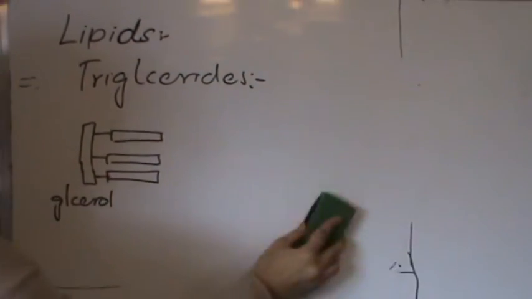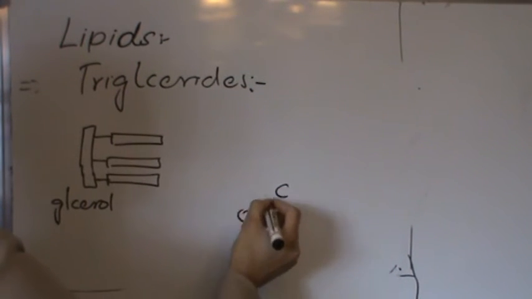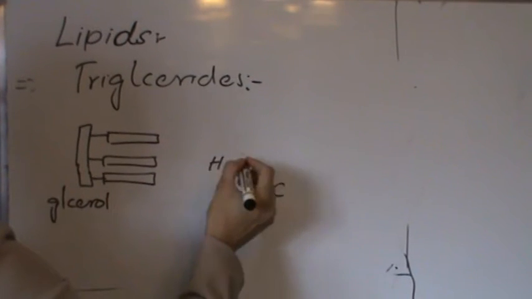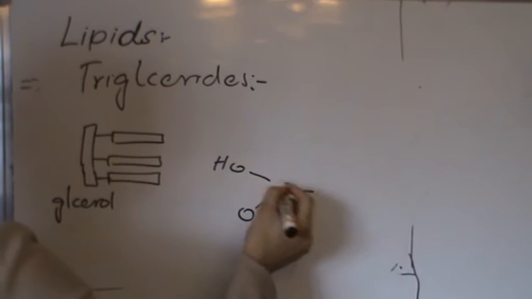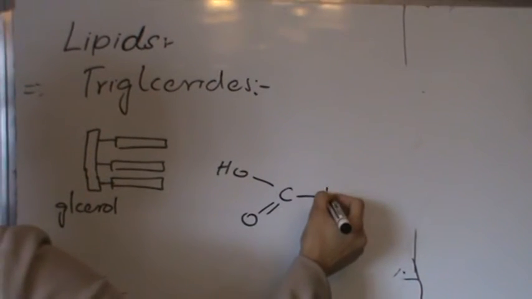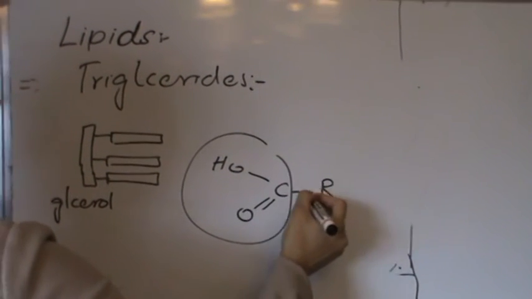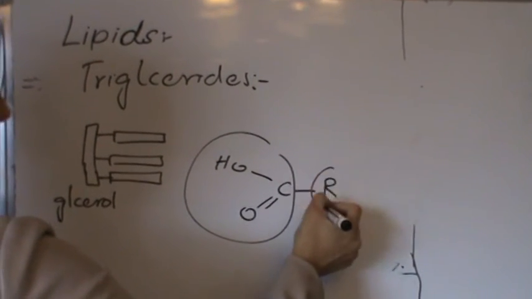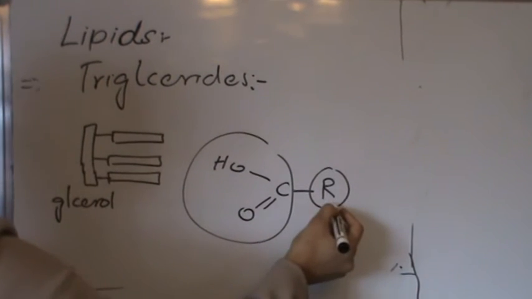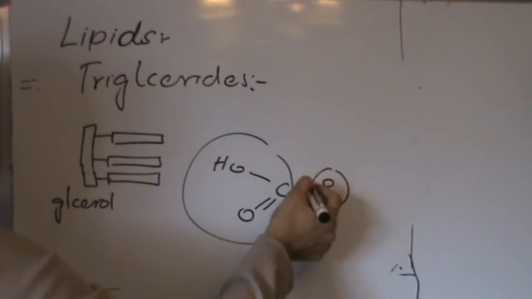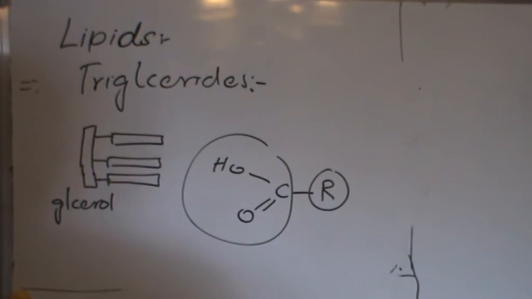All the fatty acids have this structure in common: a hydroxyl group, an oxygen group. This is actually an acid group, and this is the R group. The R group is a variable group. It has long hydrocarbon tails, and these tails are different in different fatty acids.